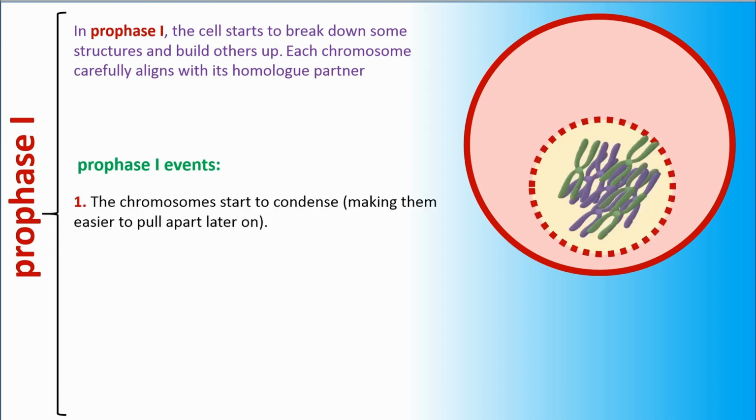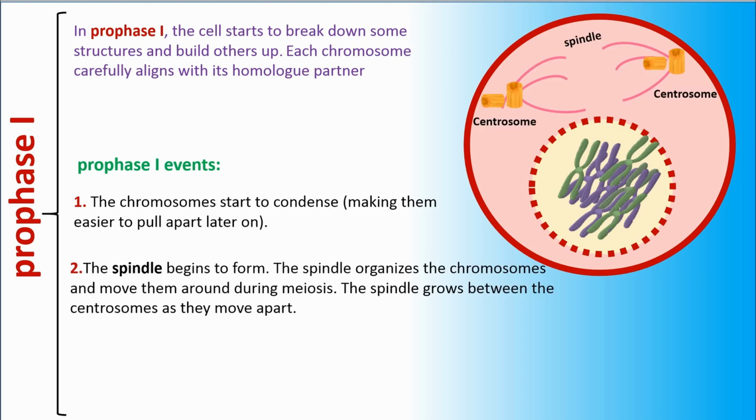Prophase I events. Number 1. The chromosomes start to condense, making them easier to pull apart later on. Number 2. The spindle begins to form. The spindle organizes the chromosomes and moves them around during meiosis. The spindle grows between the centrosomes as they move apart. Plant cells have a microtubule organizing center instead of a centrosome that plays a similar role.